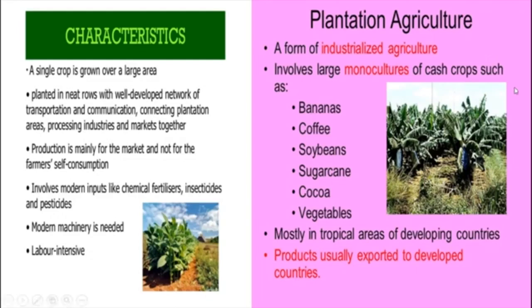Modern machineries are needed, and modern inputs like chemical fertilizers, insecticides and pesticides are used. We saw some examples: tea, coffee, rubber, soya bean, sugarcane, bananas, etc. Then I want to show some pictures regarding plantation agriculture.